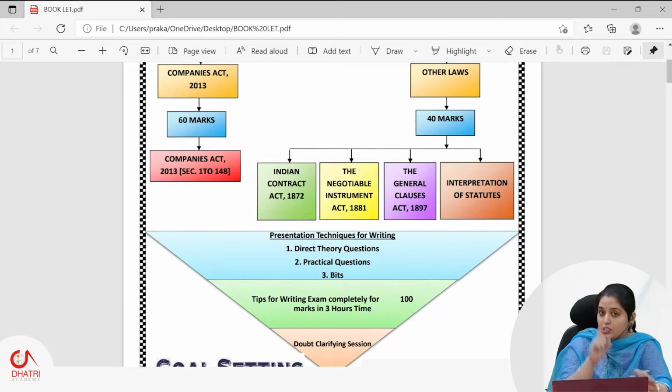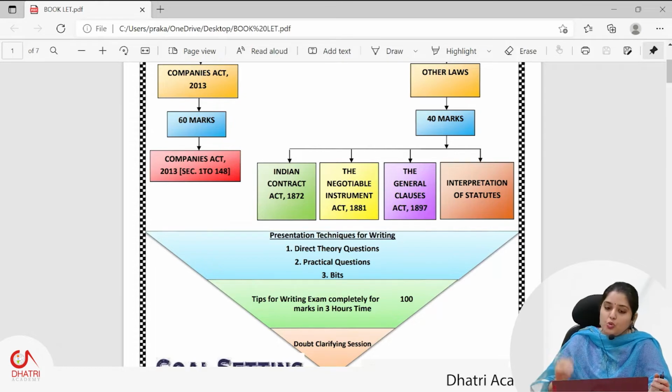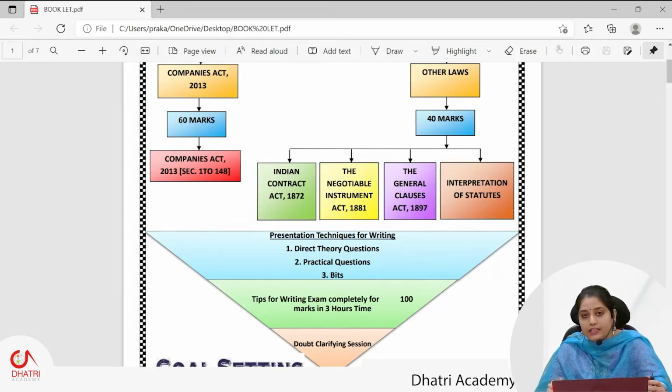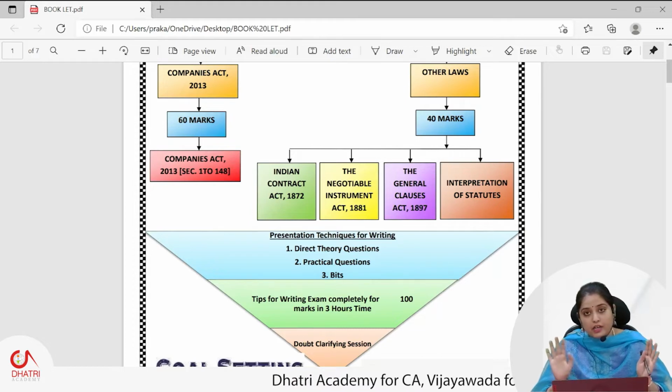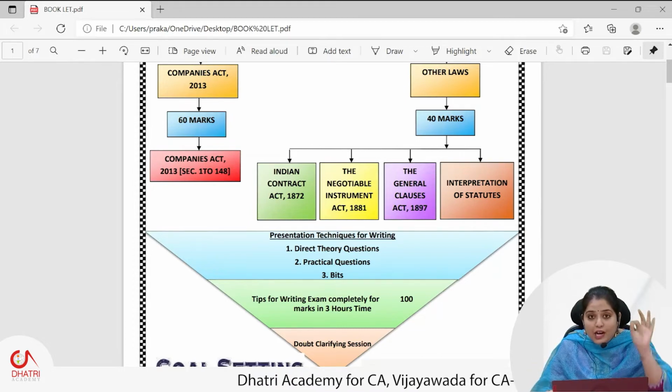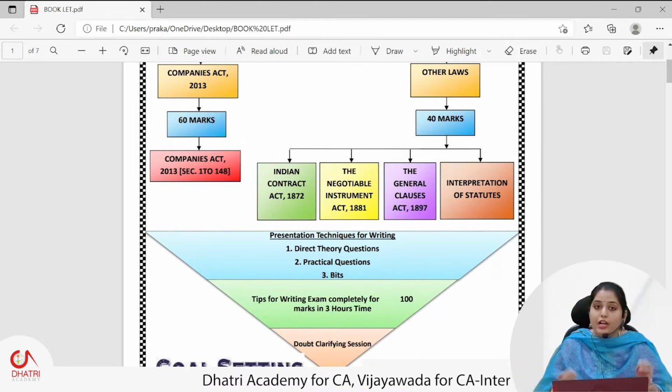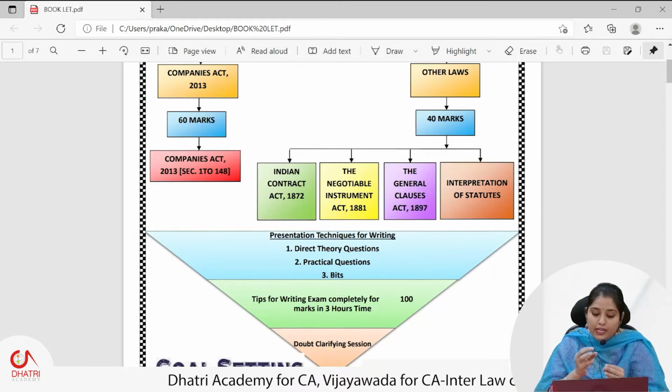So first of all, I insist all the students practice writing. Generally, a student's tendency is that they read for the theoretical paper and become thorough. They say, ma'am, we are very thorough with the particular paper. But when it comes to writing, they feel lots of difficulties and are unable to write within time.